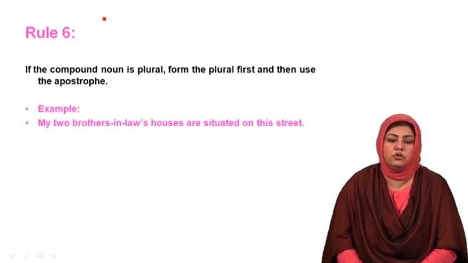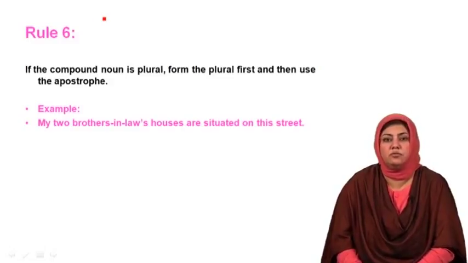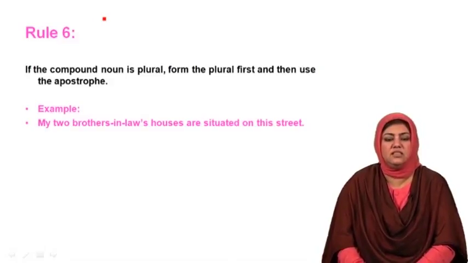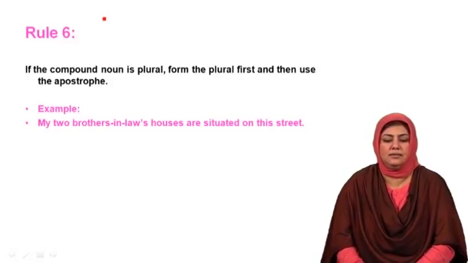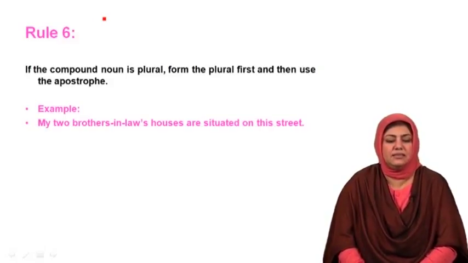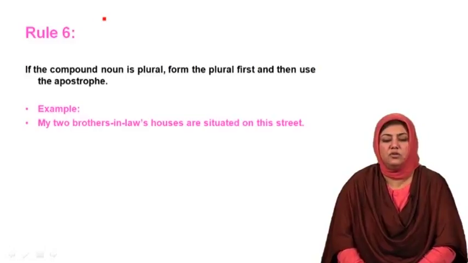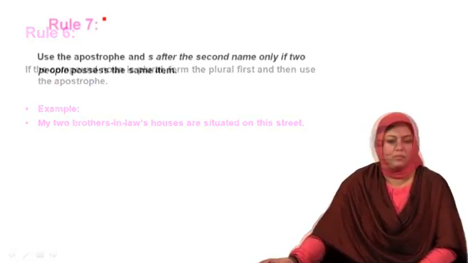Now you have to show possession, that brothers-in-law have the possession of the houses in this street. Now how to show that? After brothers-in-law, that is the plural compound noun, you would use an apostrophe. The example thus says, my 2 brothers-in-law's houses are situated on this street.